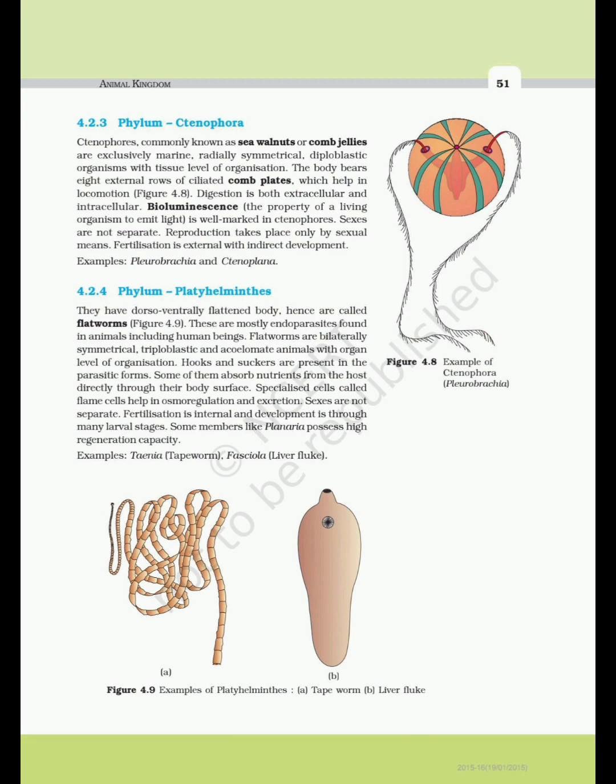Some of them absorb nutrients from the host directly through their body surface. Specialized cells called flame cells help in osmoregulation and excretion. Sexes are not separate. Fertilization is internal and development is through many larval stages. Some members like Planaria possess high regeneration capacity. Examples: Taenia, tapeworm, Fasciola, liver fluke. Figure 4.9 Examples of Platyhelminthes. A. Tapeworm. B. Liver fluke.